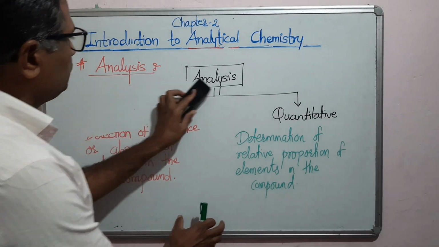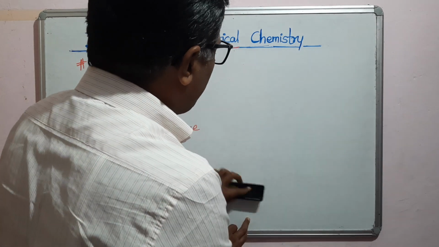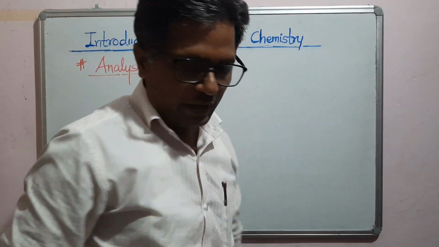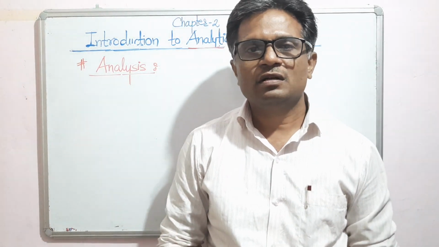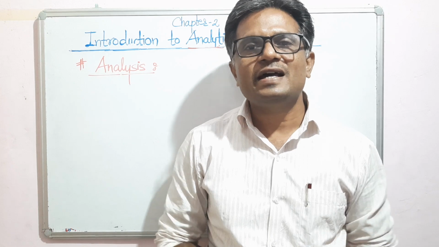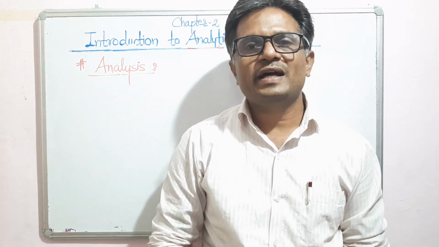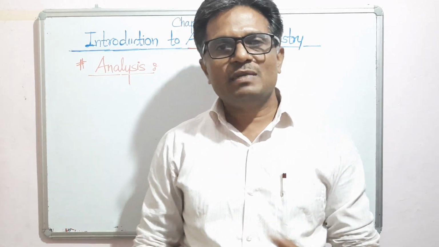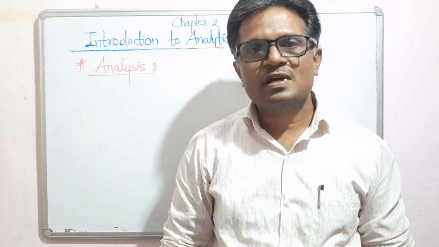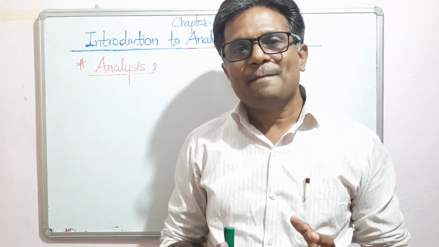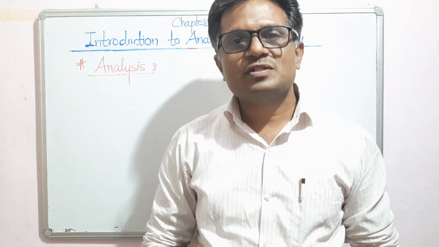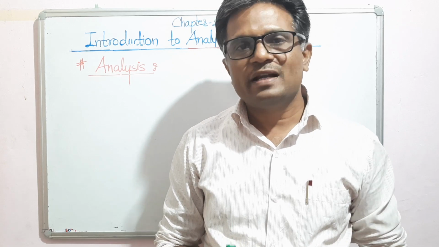Okay, so in analytical chemistry, while doing the analysis of a compound, it is not necessary to take the entire sample. Instead of that, in chemistry they always take the sample in milligrams or in grams, and whenever you take the sample in grams, that type of analysis is called a semi micro analysis.